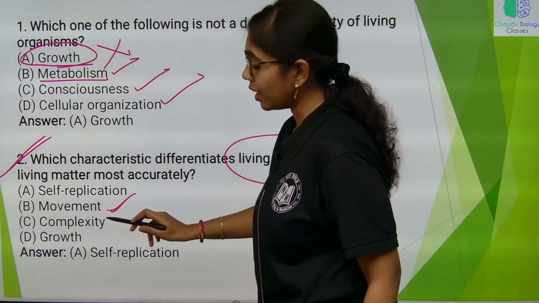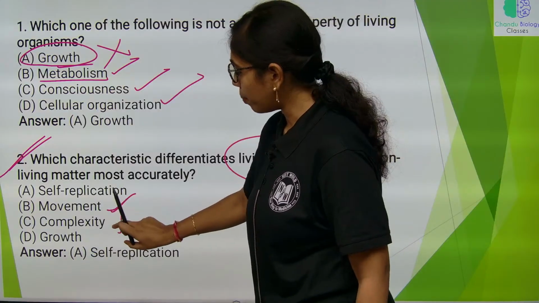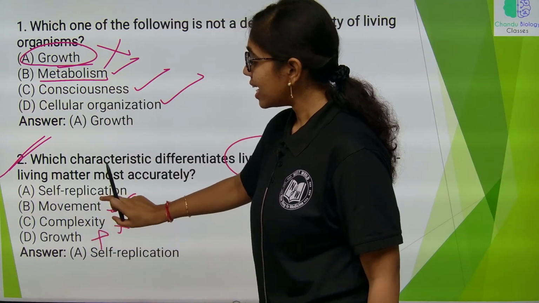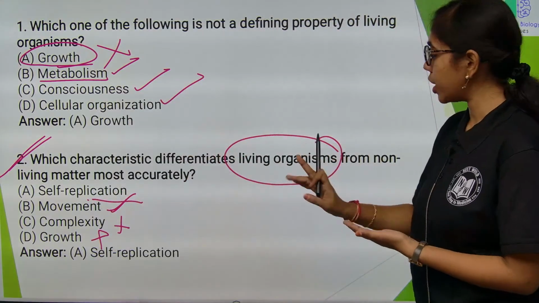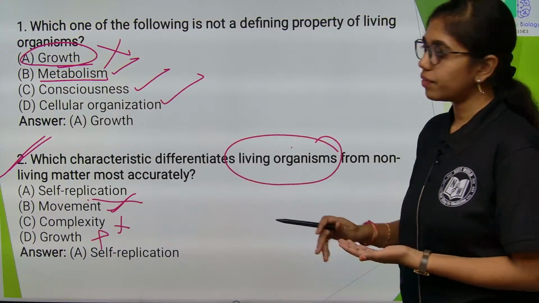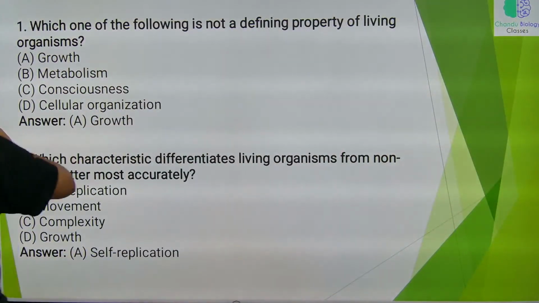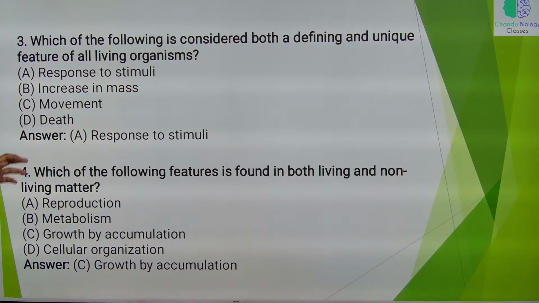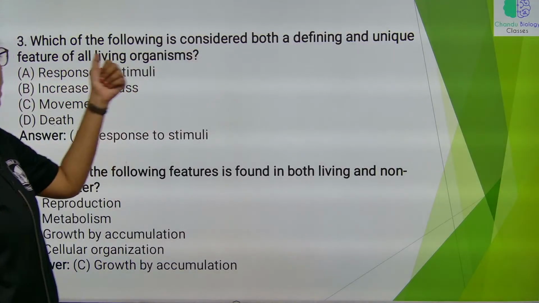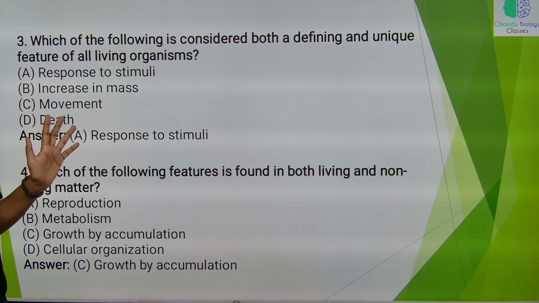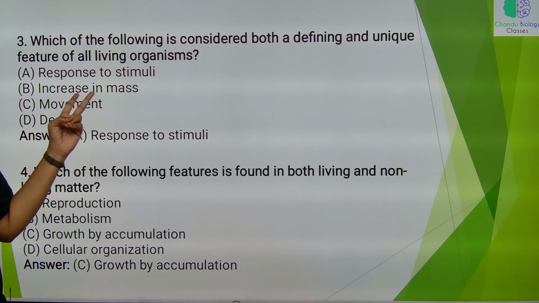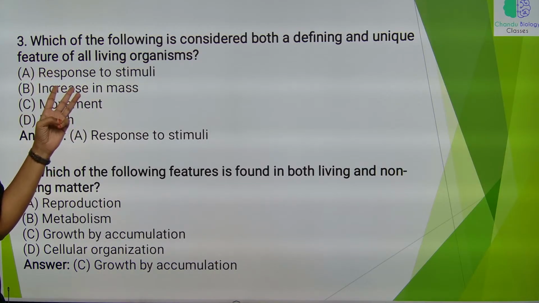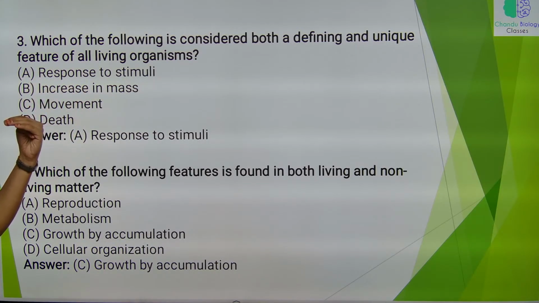Movement, non-living things also will move, not complexity, it is not growth, okay. Self-replication is the character which can differentiate between living organisms and non-living things. Next, which of the following is considered both a defining and unique feature of all living organisms? Of course, it is response to external stimuli, which is also called consciousness, irritability, and sensitivity, okay. Any of the 4 terms is correct over here.